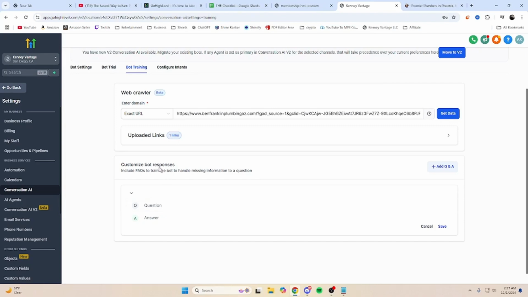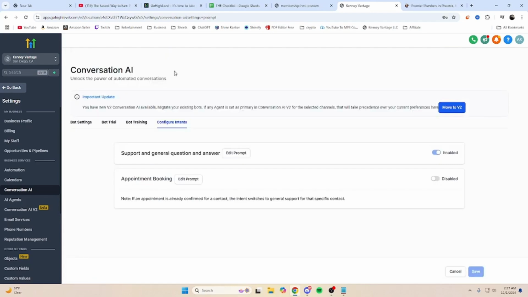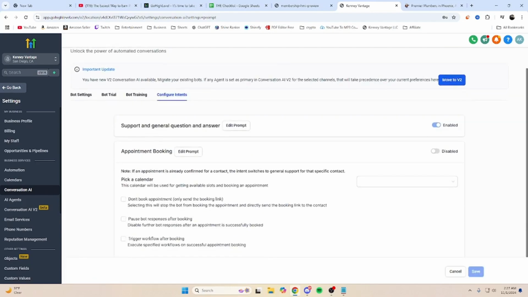This is cool and all, but I said we're going to book appointments. How are you going to do this? Well, we're going to go to configure intents, and this is where it gets really cool because we can customize this to have the intent to book an appointment during the live chat. If we just enable this right here, we can add a calendar that it's going to book an appointment to. I go through all this in the course, so we're not going to make a calendar in this video today.